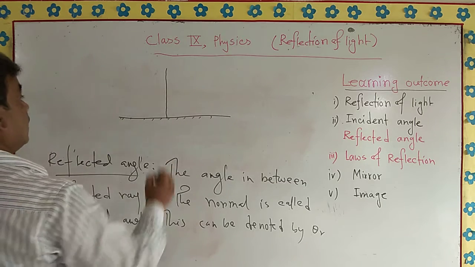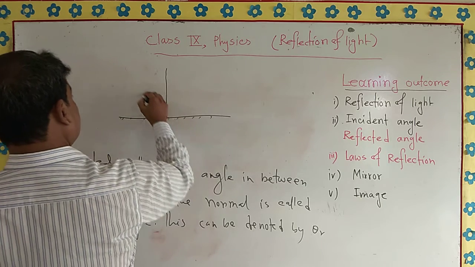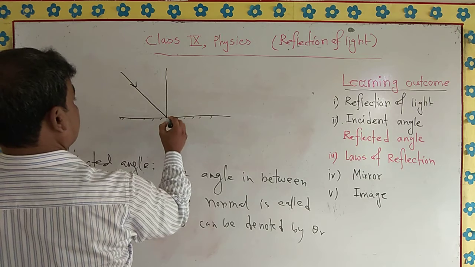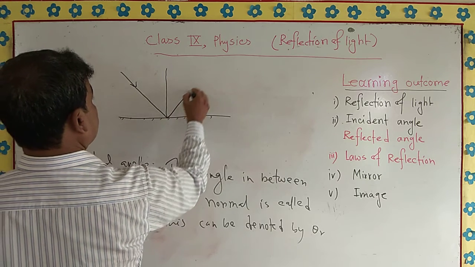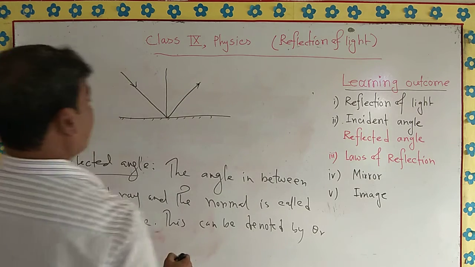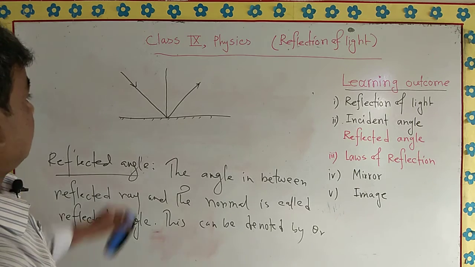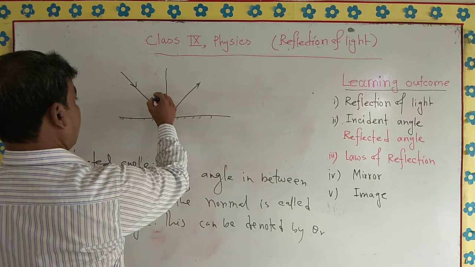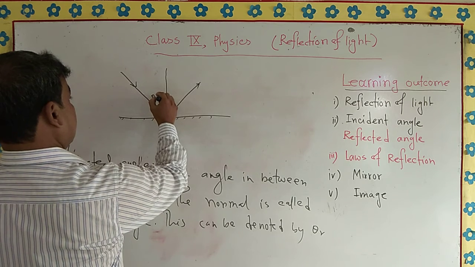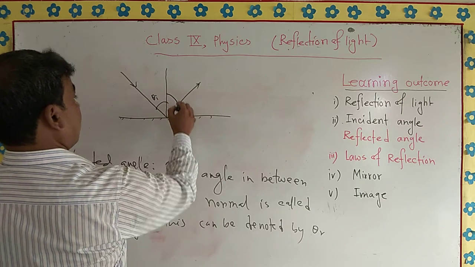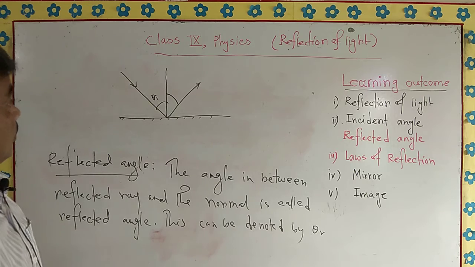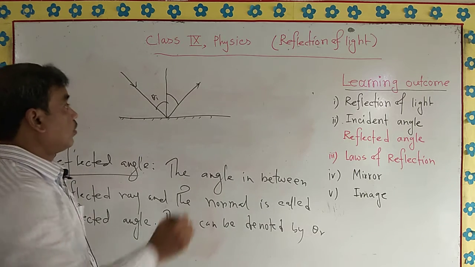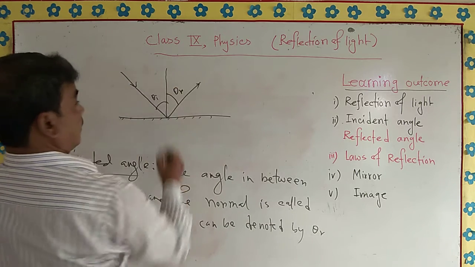Now this is the incident ray and it is the reflected ray. So what I said, the angle in between incident ray and normal is called incident angle theta i. On the contrary, the angle in between normal and reflected ray is called theta r.